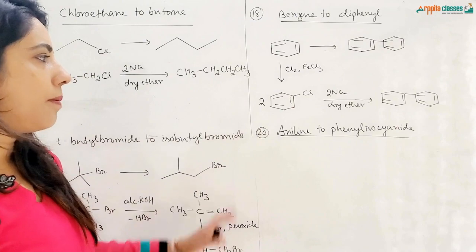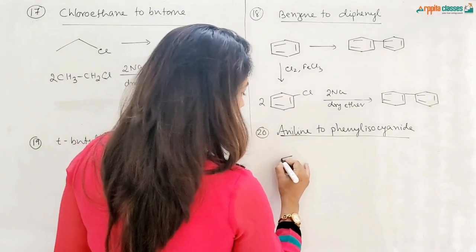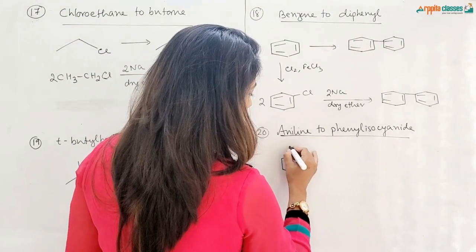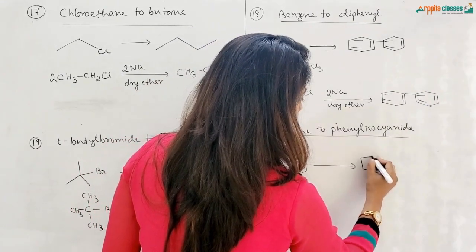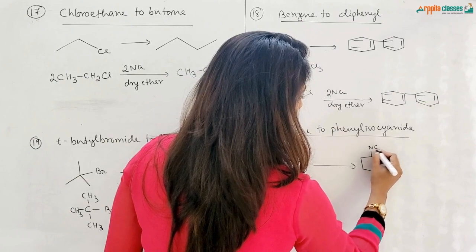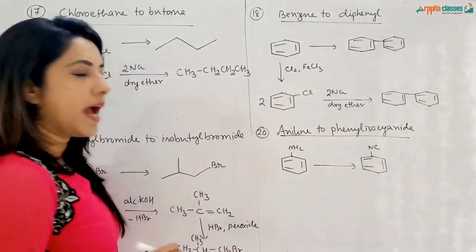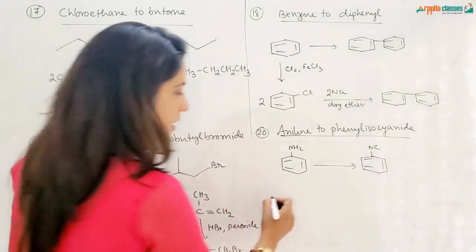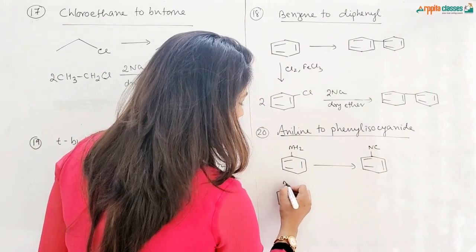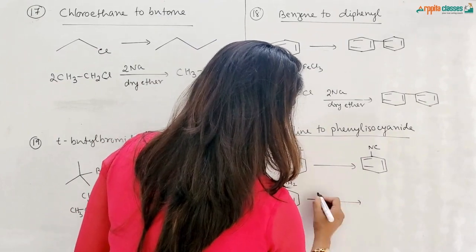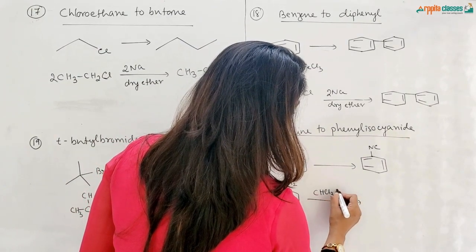Last conversion is from aniline to phenyl isocyanide. Aniline is this, NH2, this is your aniline. From here we have to get phenyl isocyanide. So here isocyanide group is attached. So aniline is a primary amine. This is also a name reaction where primary amines are converted into isocyanide with the help of CHCl3 and KOH.